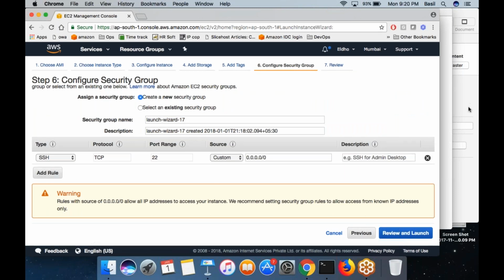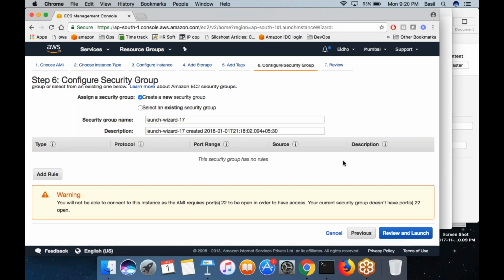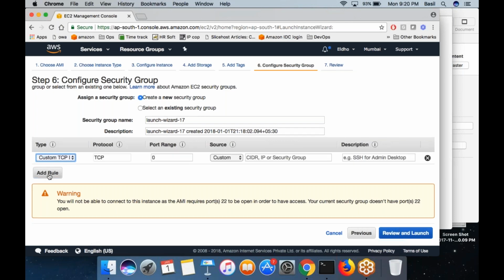By default, there is one rule. The rule is SSH, and you are opening port 22 of your EC2 machine in the firewall. If you want to delete it, you can click on this X button over here, and the rule will be deleted. That means you are now creating a machine which does not have any port opened. If you try to log into this machine, you will not be able to, because port 22, the SSH port, is not open. So you must add the SSH port.